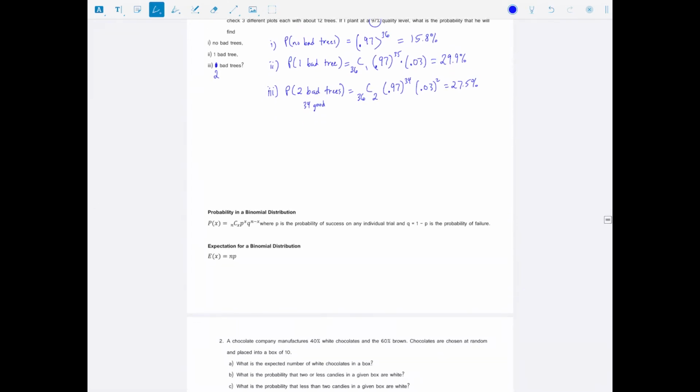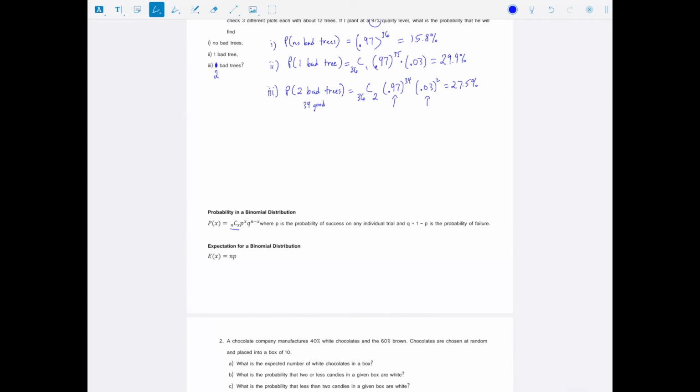Okay, the formula for this is the probability of x is n choose x, p to the power of x, and then q to the power of n minus x, where p is the probability of success on any individual trial, and q is equal to 1 minus p, the probability of failure, which is why up here you saw 0.97 was my success, and this was my failure, and the 2 of those add up to 100%.